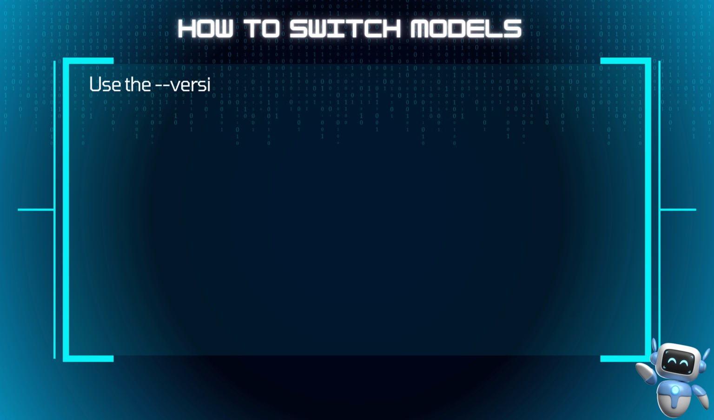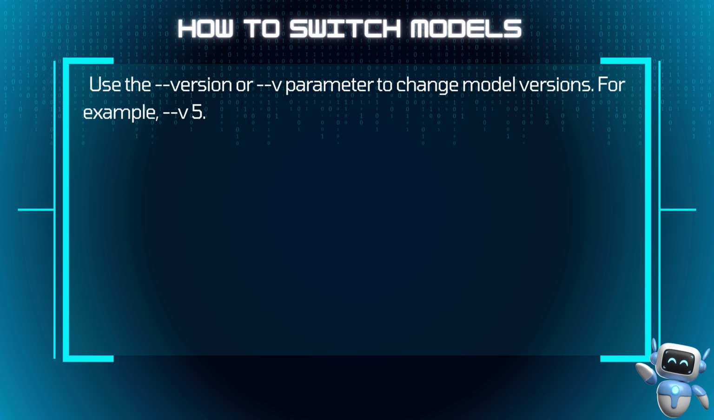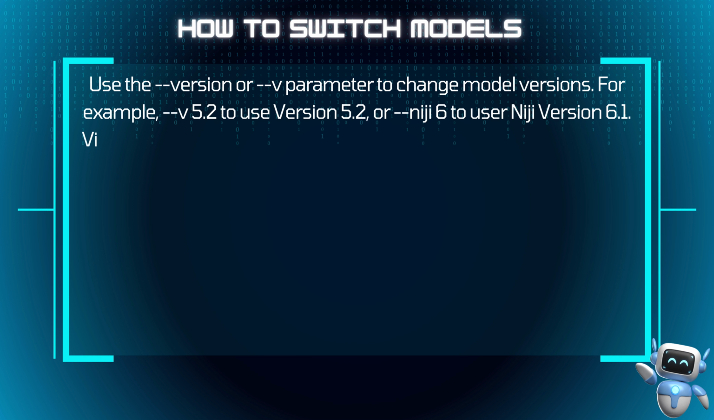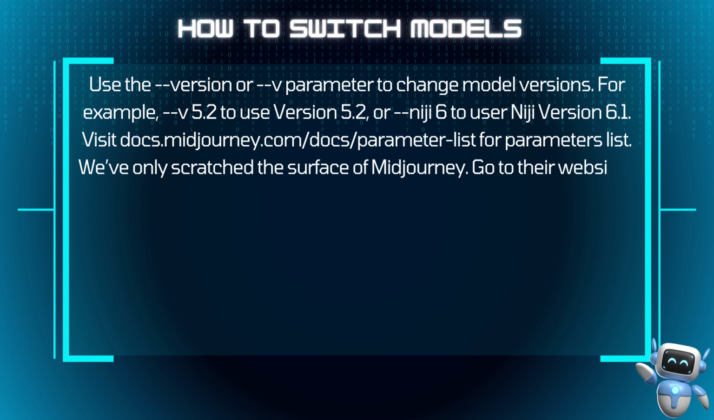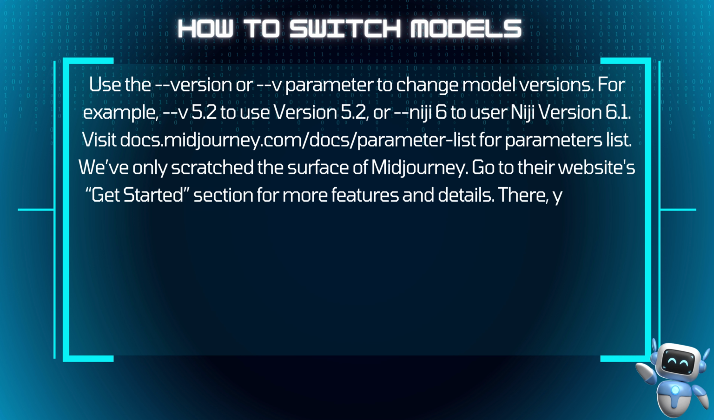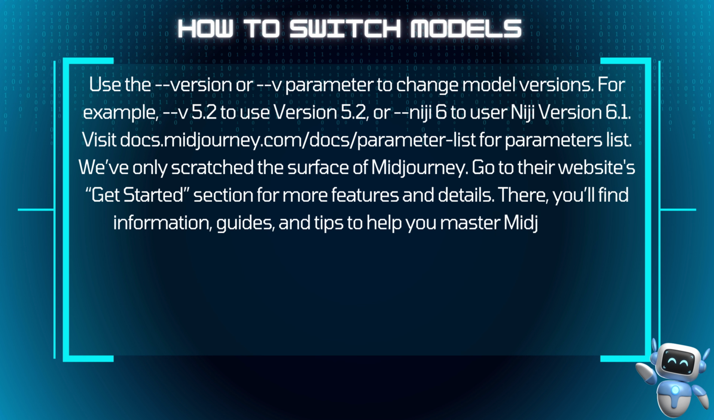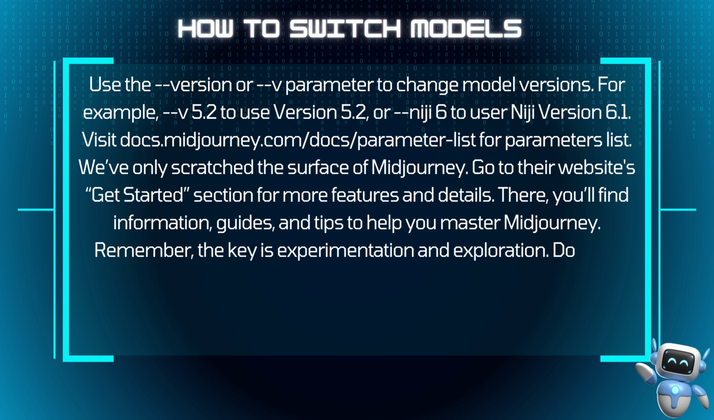How to switch models. Use the version parameter. Use the version or V parameter to change model versions. For example, V5.2 to use version 5.2, or Niji 6 to use Niji version 6.1. Visit docs.midjourney.com/docs/parameter-list for the parameters list. We've only scratched the surface of Midjourney. Go to their website's Get Started section for more features and details. There you'll find information, guides, and tips to help you master Midjourney.